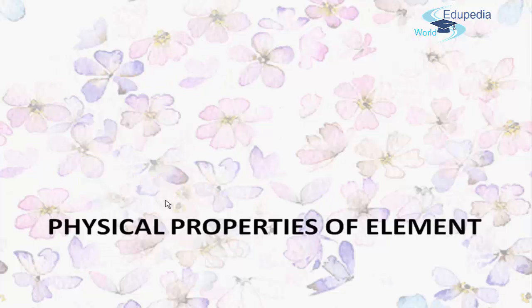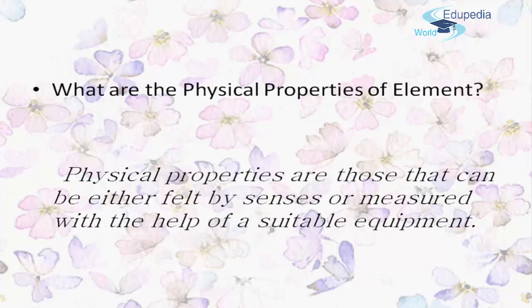Friends, before starting with the main topic, let's understand what the physical properties of an element are. Well, we all know that matter is recognized by its characteristic properties, and we divide these properties into two: physical property and chemical property. In physical property, we basically learn state, color, odor, taste, solubility, density, hardness, rigidity, conductivity, melting point, boiling point, and magnetic property. So what is a physical property? Physical properties are those that can be either felt by the senses or measured with the help of suitable equipment.